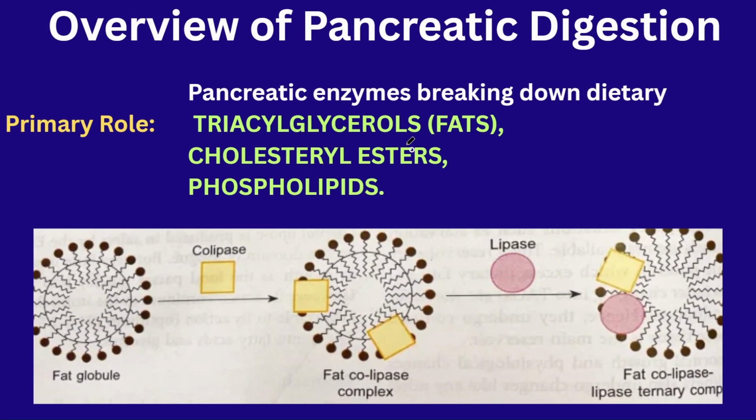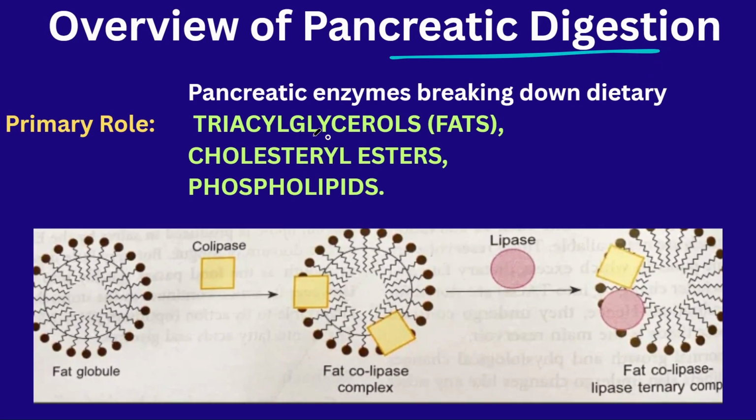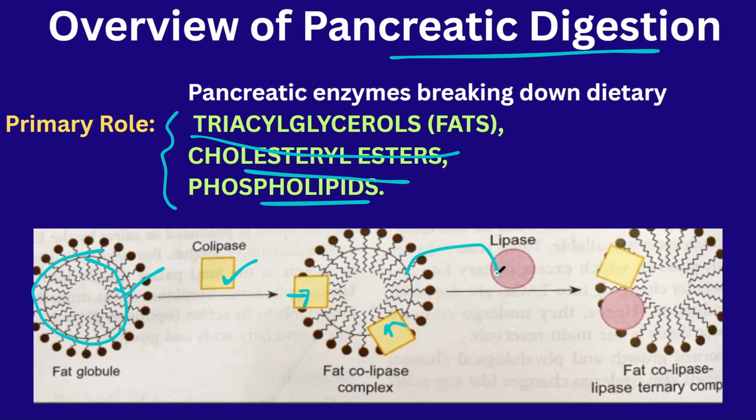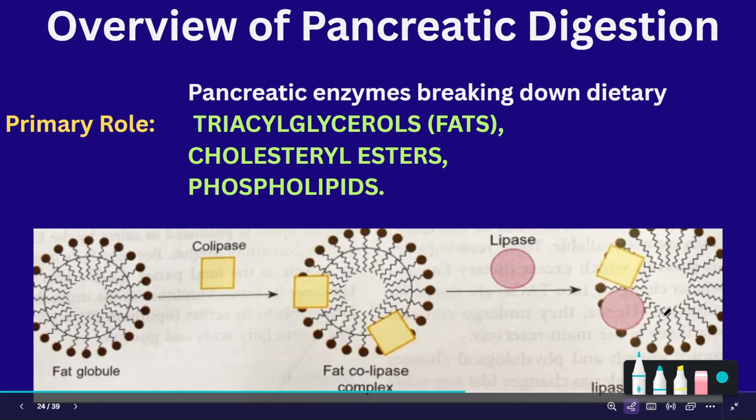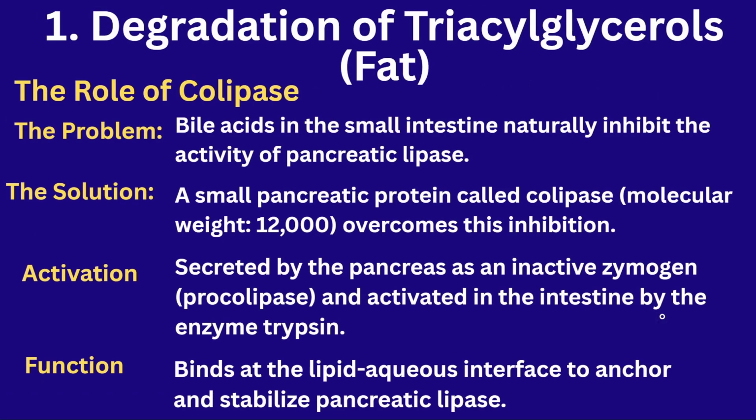After the emulsification, what happens? The pancreatic digestion. Our food contains fats, cholesterol esters and phospholipids. These all are present in the food. They are to be digested in the body. Here, first we will understand the action of colipase. Think, this is a fat globule. This is a small emulsified droplet. After the emulsification, the colipase will attach to the fats. This colipase will help the lipase to get attached. So this lipase is attached with the help of the colipase, leading to further breakdown and digestion.